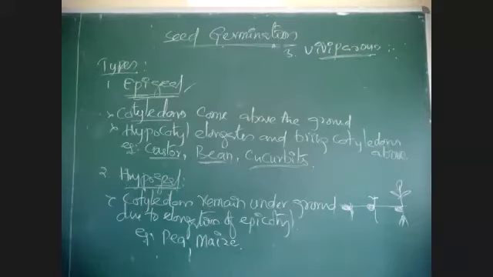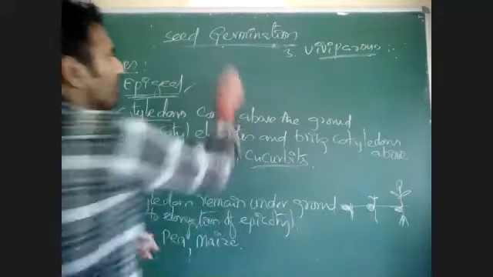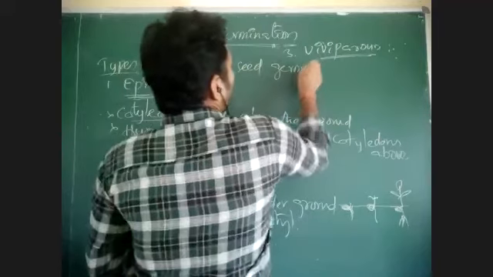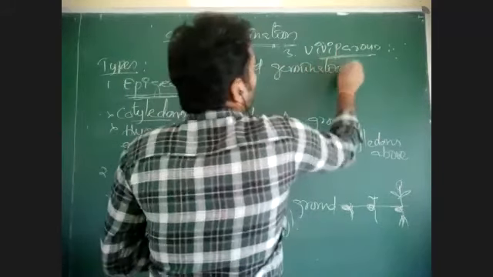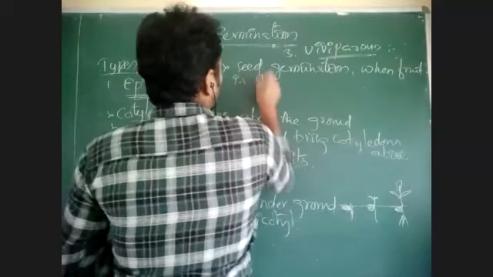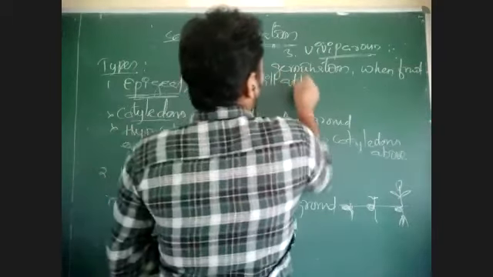The seed germinates even when it is attached to the plant. That is called what? Vivipary. Seed germination when the fruit is still attached to the plant.